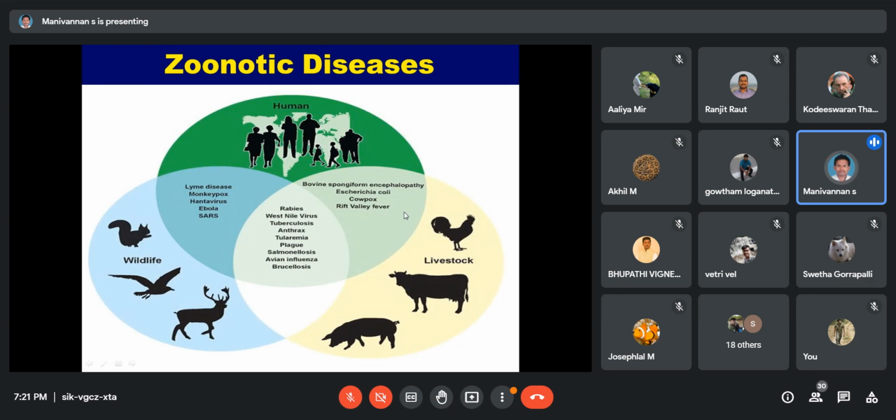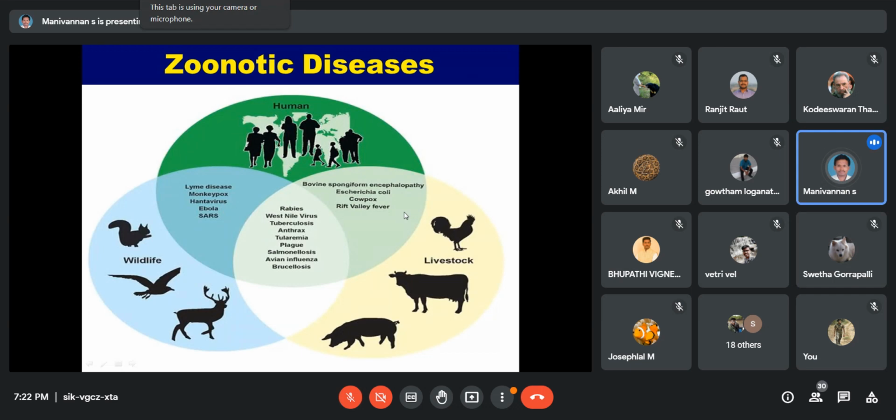Lyme disease is a tick-borne illness caused by the bacterium Borrelia burgdorferi, simply called the Borrelia species. This main causative agent is spread from the deer tick. Any doubts? No problem, it's clear.